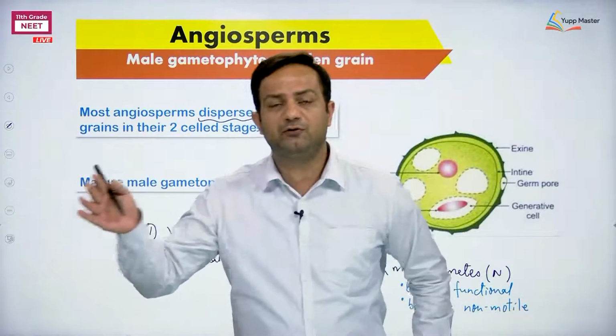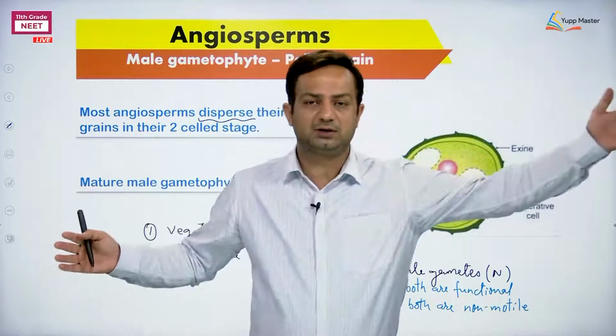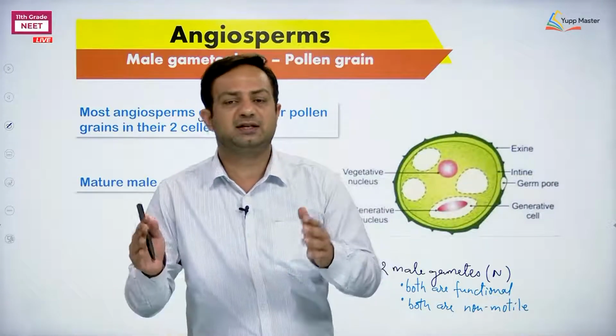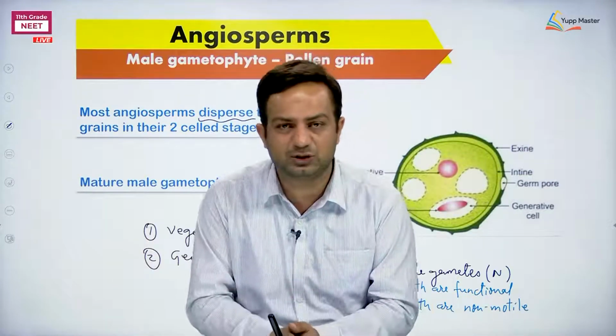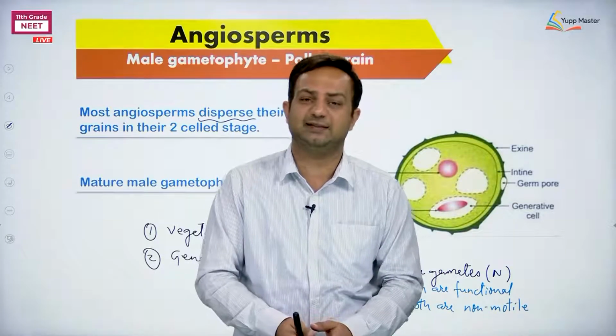So as we move from Bryophyta towards angiosperms, from the lower group to the highest one, we observe that the size of the gametophyte is getting reduced, the sex organs are getting reduced, and the number of gametes is getting lesser.